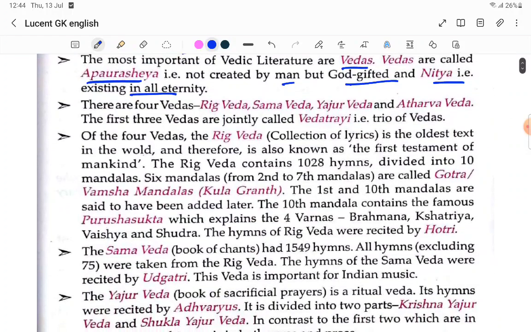Okay. There are four Vedas: Rig Veda, Sama Veda, Yajur Veda, Atharvana Veda. Okay, these are the four Vedas. One by one we'll see.